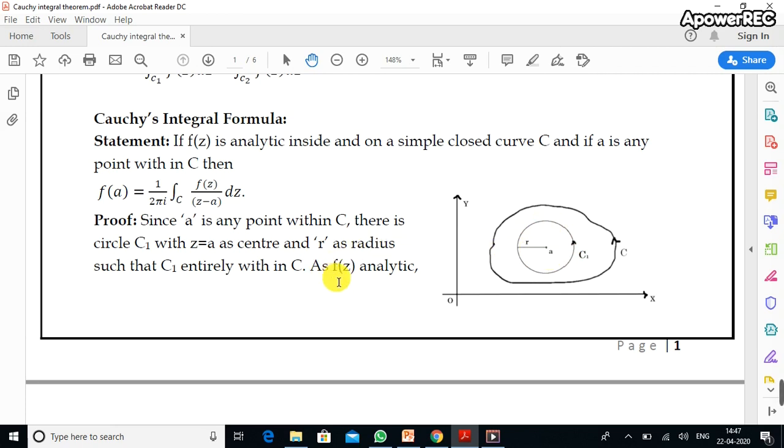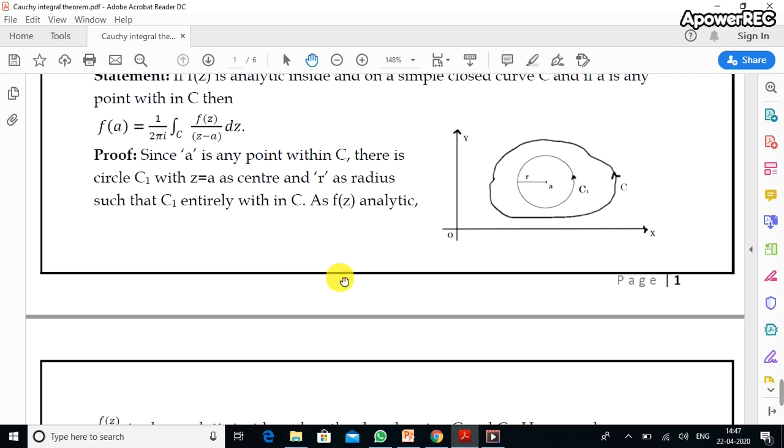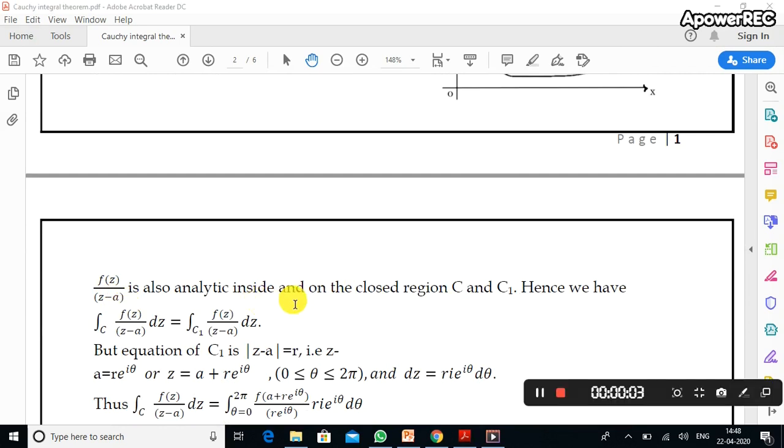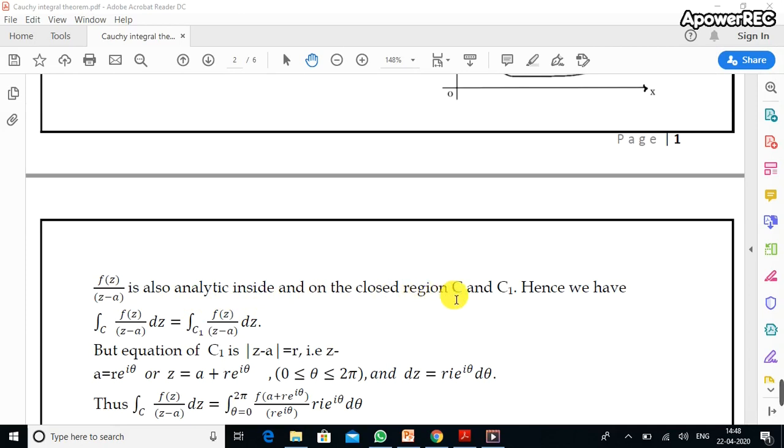So as f of z is analytic, we have f of z divided by z minus a is also analytic inside and on the closed region C as well as C1. Hence we have the integral over C of f of z divided by z minus a dz is equal to the integral over C1 of f of z divided by z minus a dz. This is according to the above consequence second.